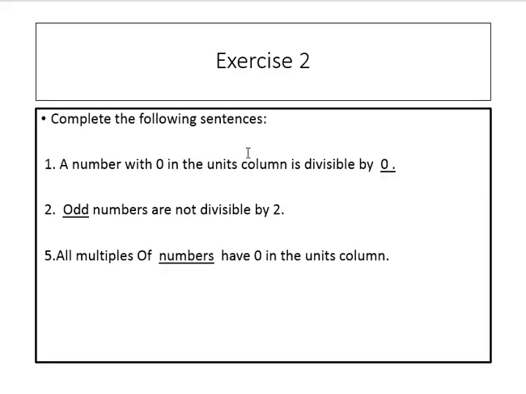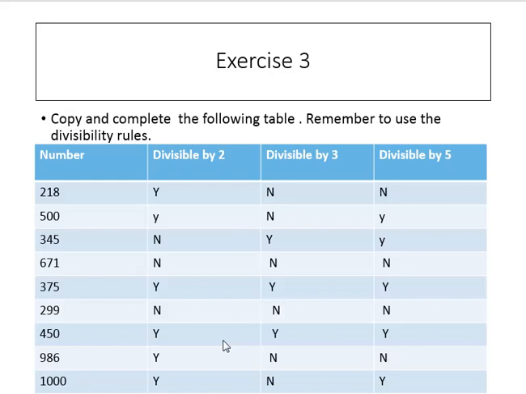Exercise 2. Complete the following sentences. A number with 0 in the units column is divisible by... Numbers that are not divisible by 2 are called odd numbers. Odd numbers are not divisible by 2. All multiples of 10 have 0 in the units column.